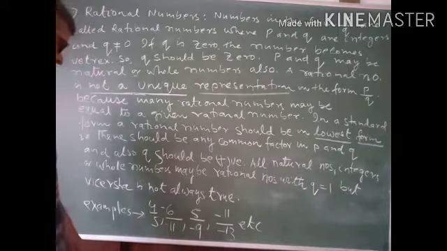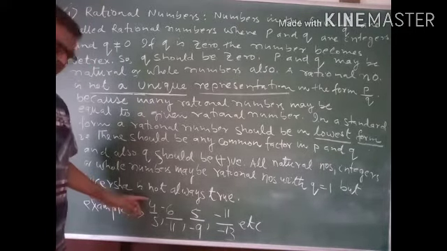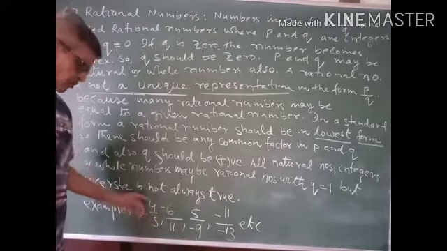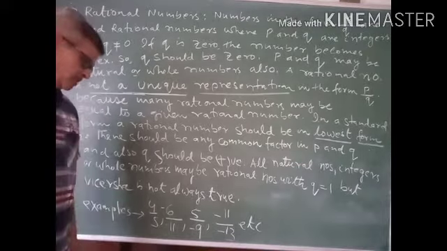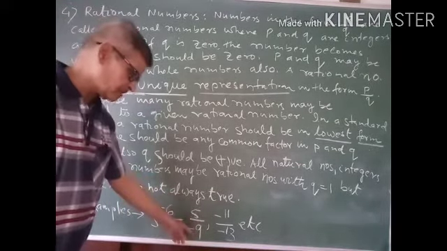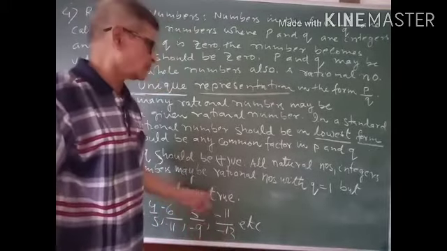Here numerator and denominator both are positive, and consequently the rational number 4 by 5 is a positive rational number. This is a negative rational number. This is also a negative number, and this is finally a positive rational number.